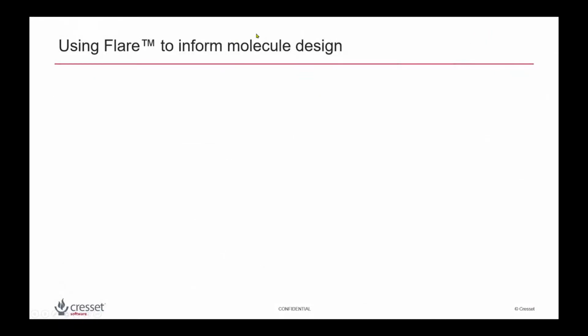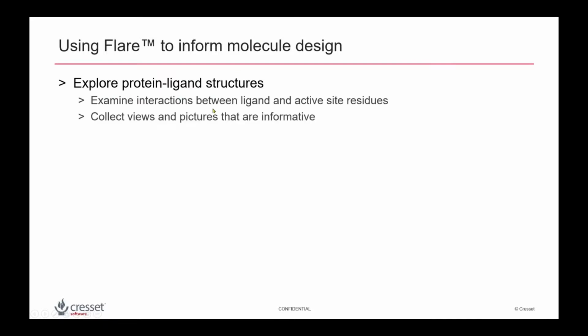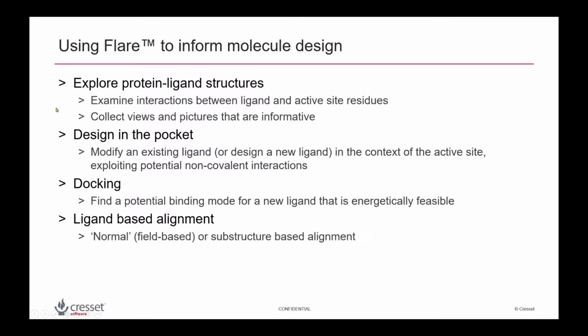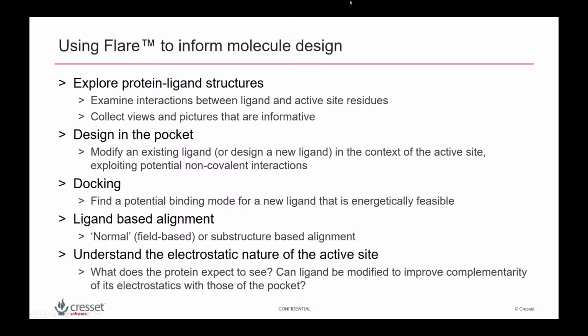Flare is very much focused around molecular design, and it is very easy to explore protein-ligand interactions to understand the key interactions, and that can be exploited to design new molecules. You can perform docking to either predict the probable binding mode of a compound, or you can screen a large database of compounds using docking. You can perform both normal as well as substructure-based alignment in Flare. You can understand the electrostatic nature of the active site of your protein, and electrostatic complementarity can give you an idea how you can change the electrostatics of the ligand to exploit the electrostatics of the protein.